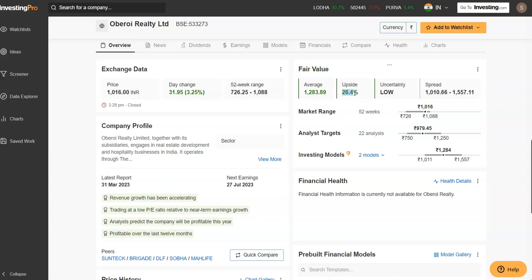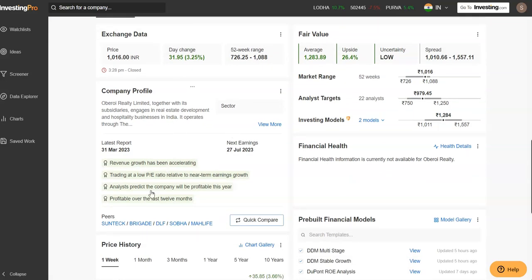So the company has the potential to move by 26.4%, and the uncertainty is low, which means that this website thinks this stock is actually going to move a bit higher, by around 26.4%.